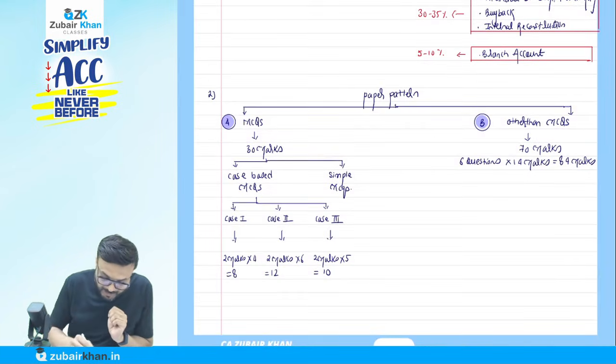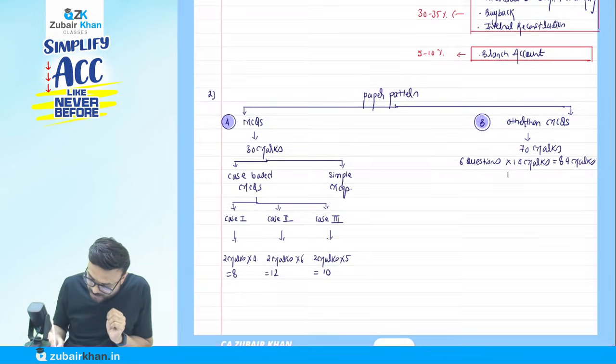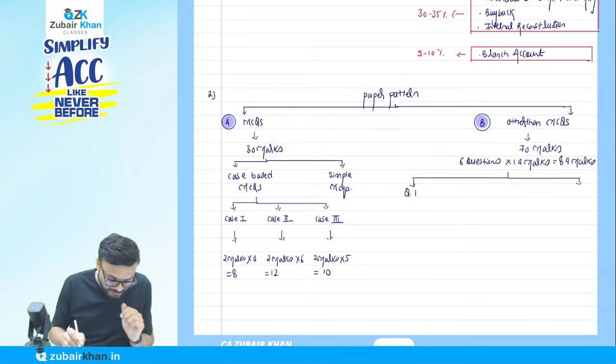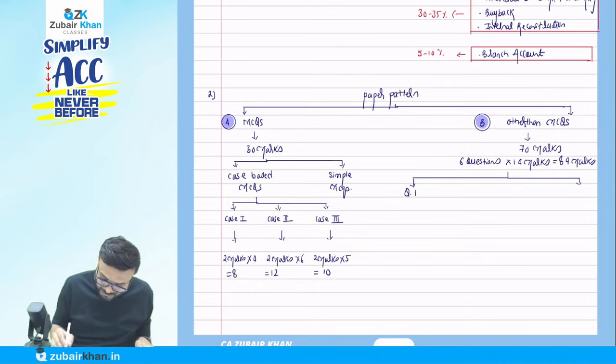Now, in these 6 questions, question number 1 is compulsory.